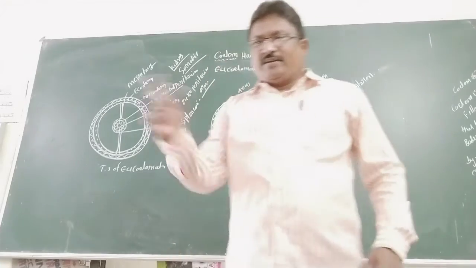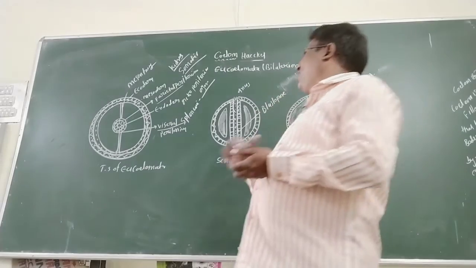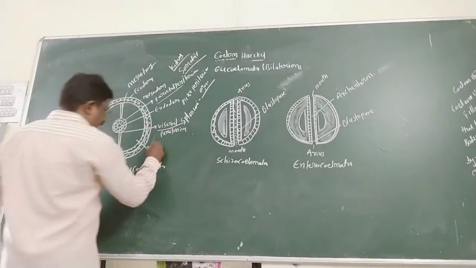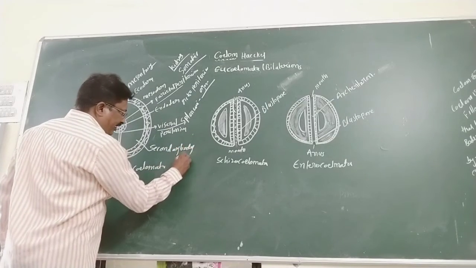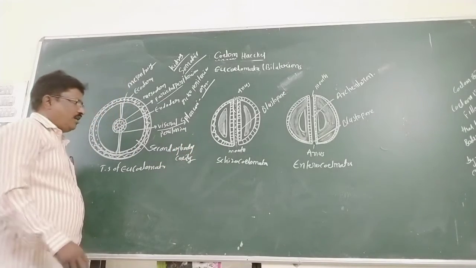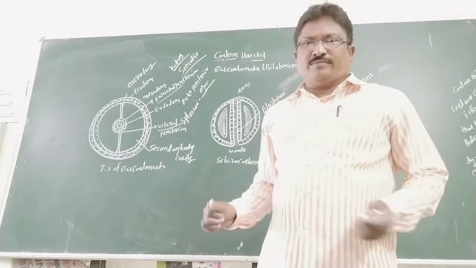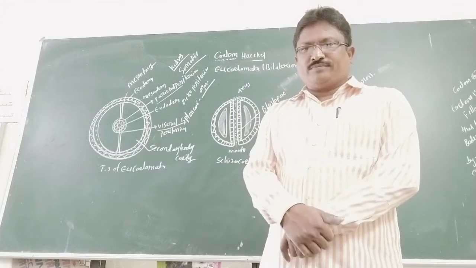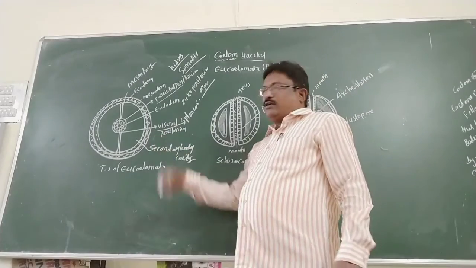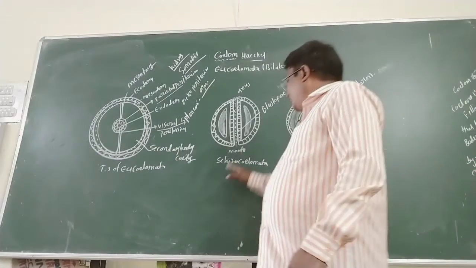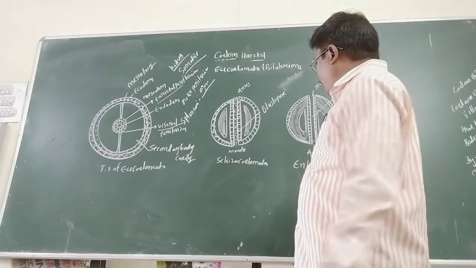True coelom is also called secondary body cavity. Based on the mode of formation, coeloms are of two types: schizocoelom and enterocoelom.